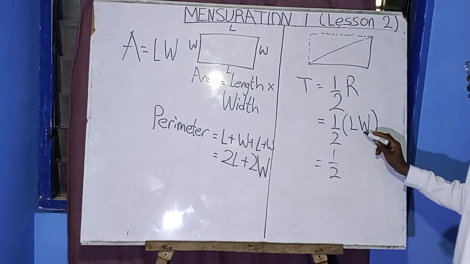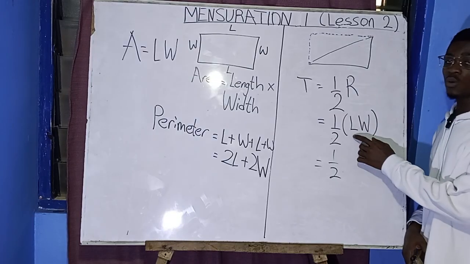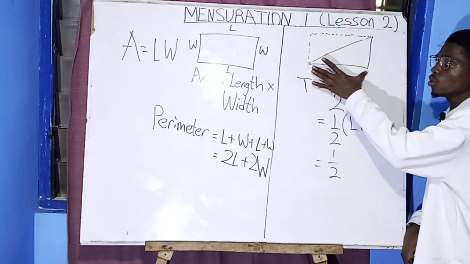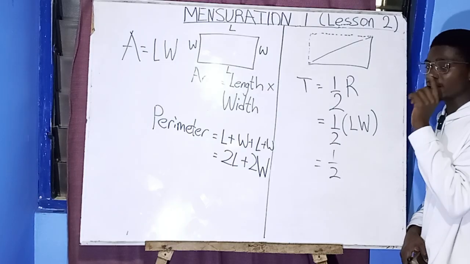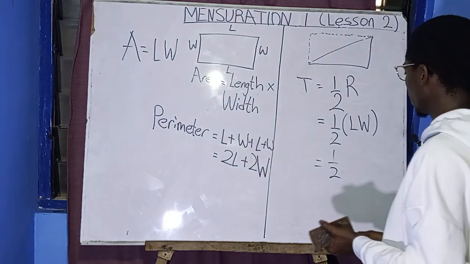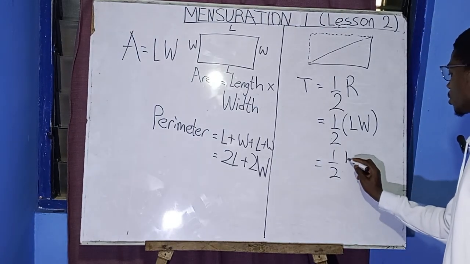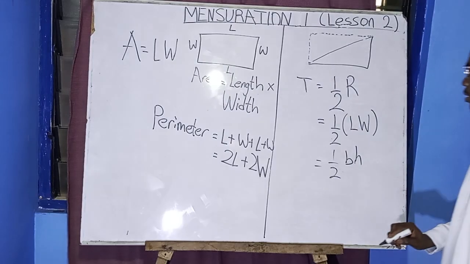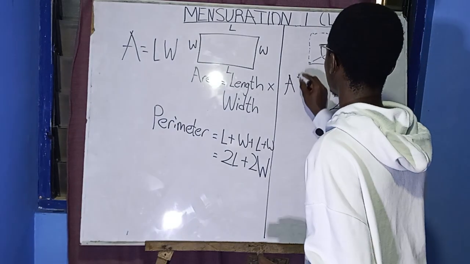So we'll be getting half. Now the length, since there is only one side which is equal to the length, that is the base. So you are no more going to use the length, you are going to use the base. We'll be having one out of two times the base times the height. I've used these variables to represent it. So this is the area of a triangle.